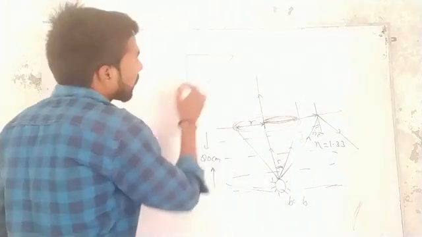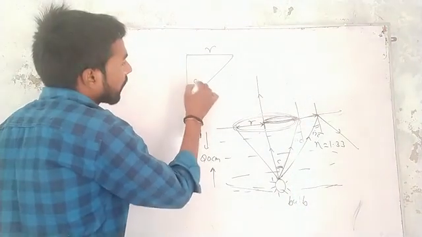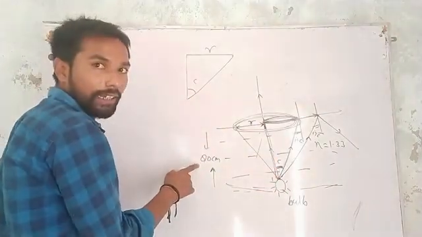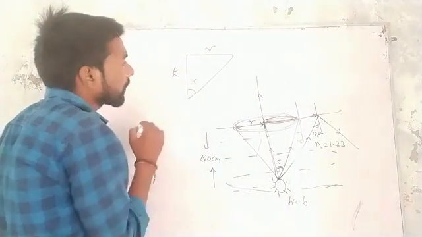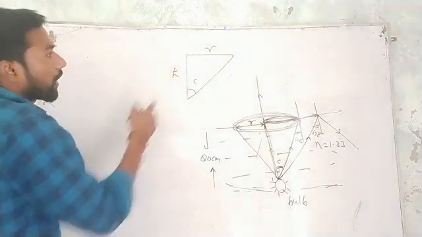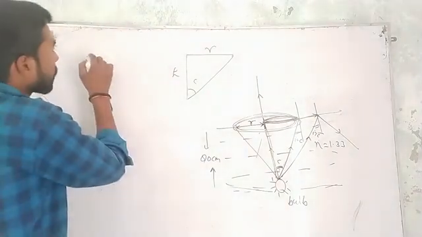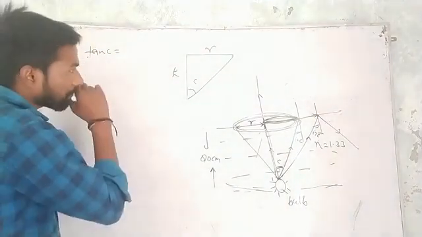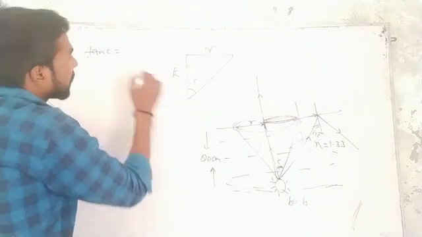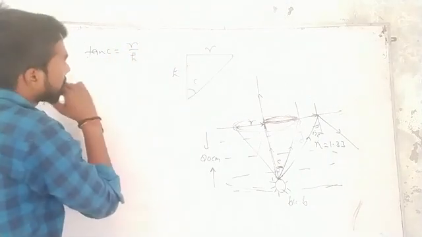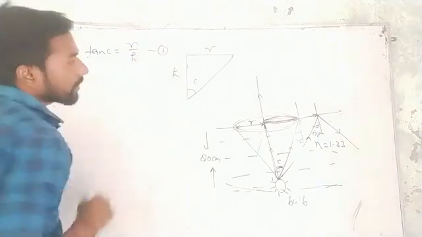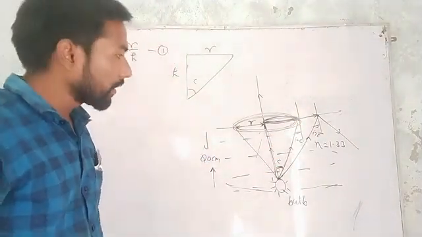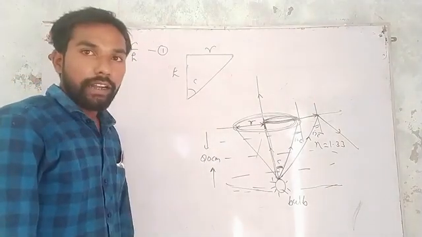So this is the triangle, this is the R and this is the angle C, and the height, this depth, is given as 80 centimeter. So we now take it as H. Now from the triangle we get tan C is equal to perpendicular upon base, so R upon H. This becomes equation first.